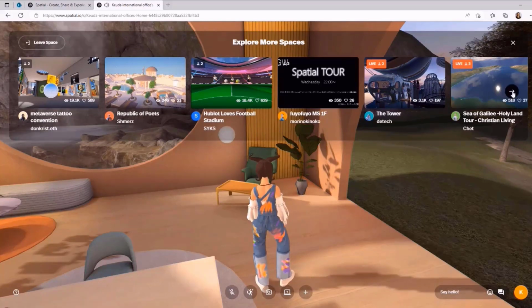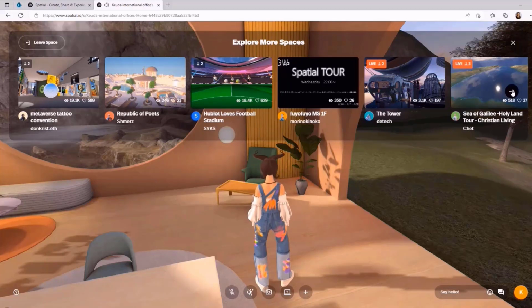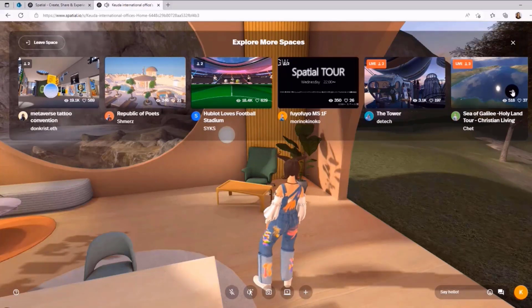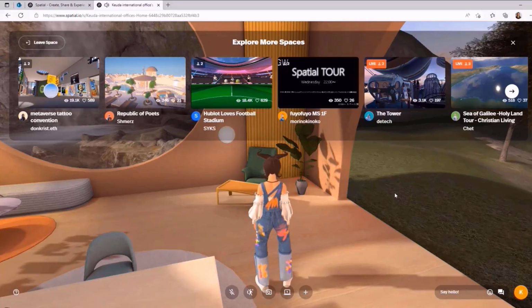So for the first time, you now have to leave the space, and then you need to search for the space you want to go in. This is different than when we are pointing the people into the right space. Then they don't have to go out and they don't have to start looking for this space. So that was what I meant when we started to talk, that this first time avatar generation is better done in the space where you're trying to enter.